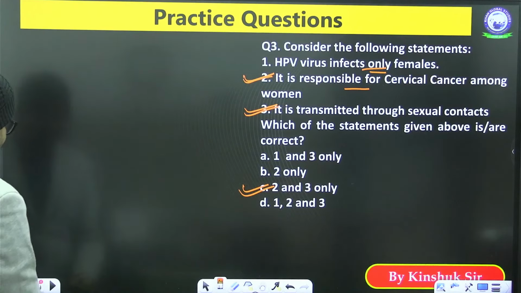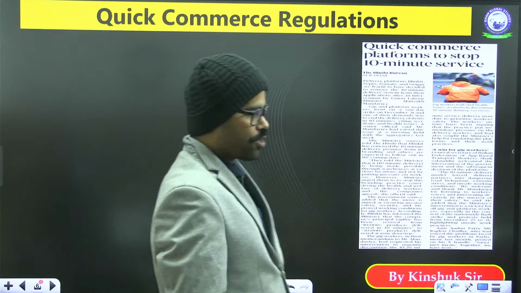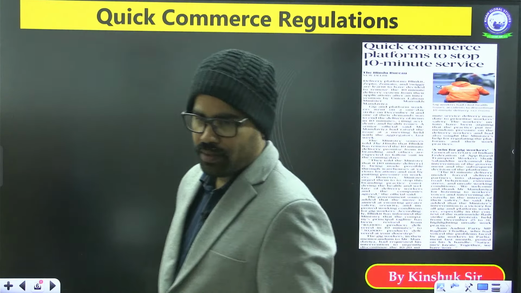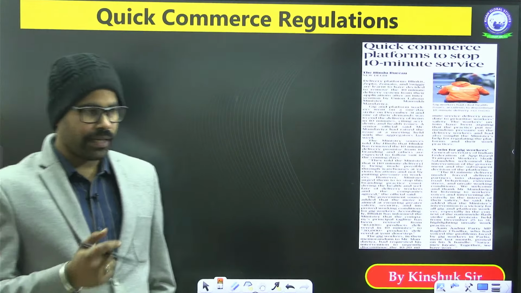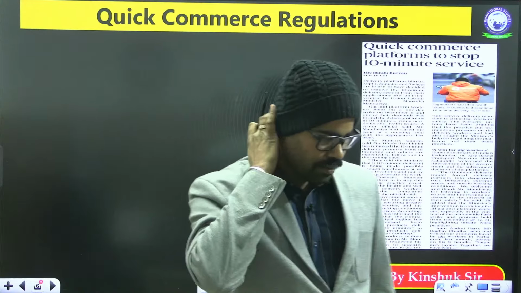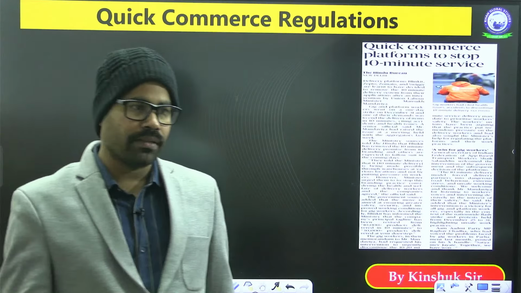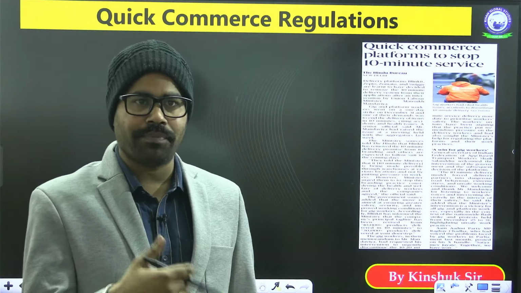So now let's start with today's topic, quick commerce regulations. 5 questions. Look Shankar, we are trying to frame one thing in upcoming days: on the basis of current affairs, we would be providing this MCQ in a different form, so that we can save time and at the same time practice more questions.